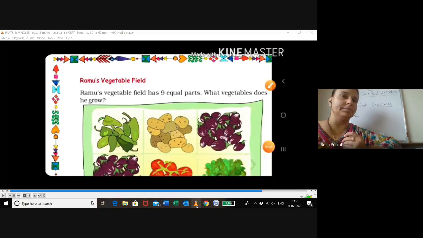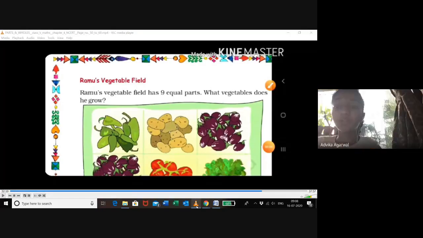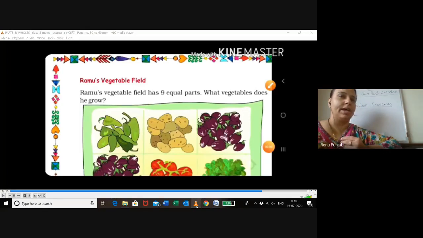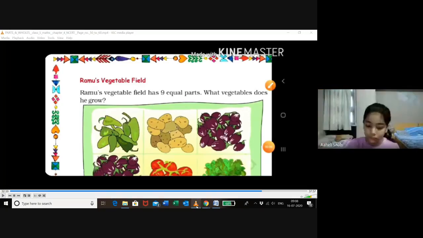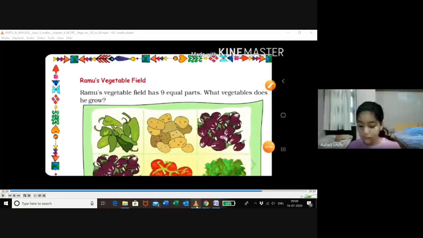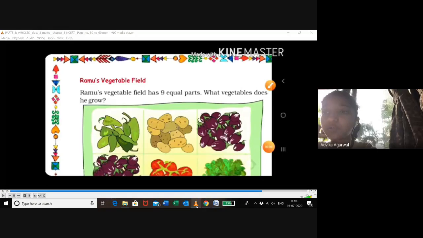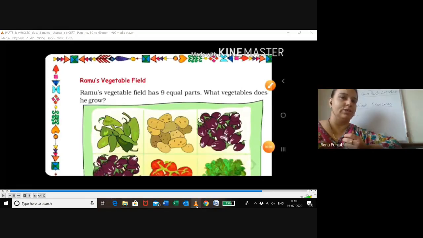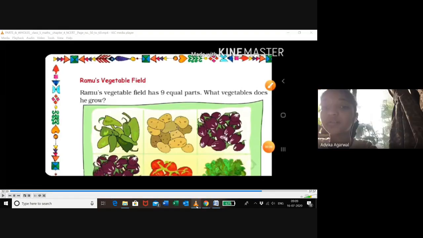Can you tell me the name? Brinjal, because it's in two parts. Can you see the picture again? Oh, sorry, tomatoes. Yes. So how many total vegetable parts? How many field parts are there? Ma'am, including those 3 tomatoes and 2 brinjals. Including everything, 9, which you have read in the beginning.